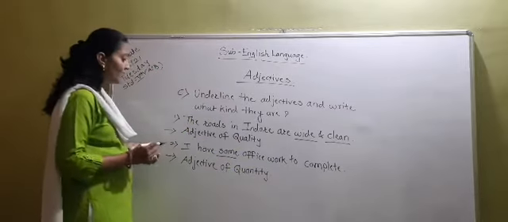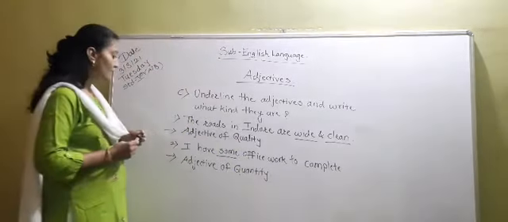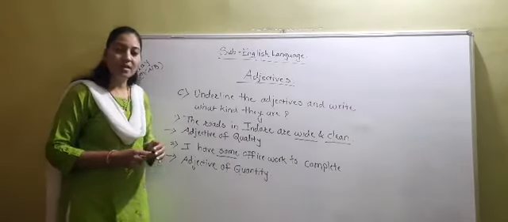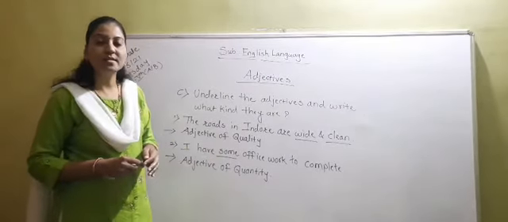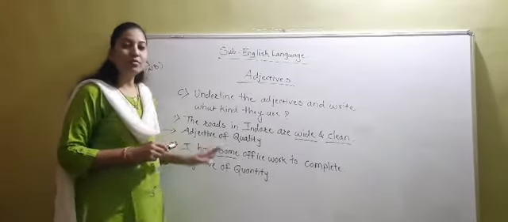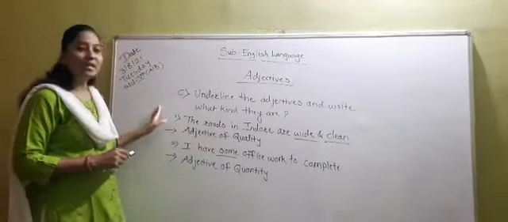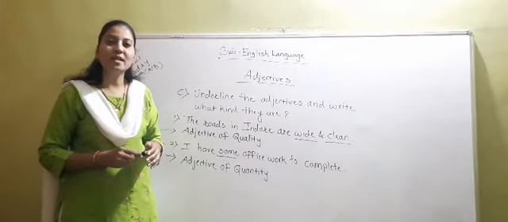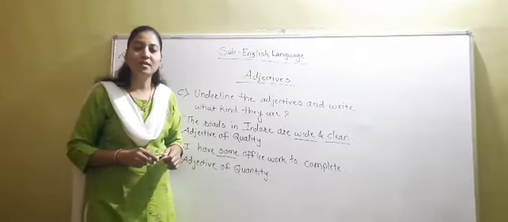So students, there are about 10 sentences. I have given you the answer of 2 sentences. The remaining sentences are your assignment that you have to do yourself. You have to write down this question number C in your notebook, click a photograph of your answer and send it to me on my WhatsApp number.